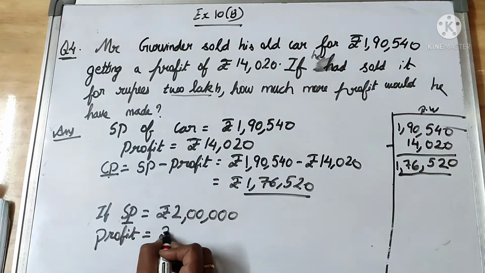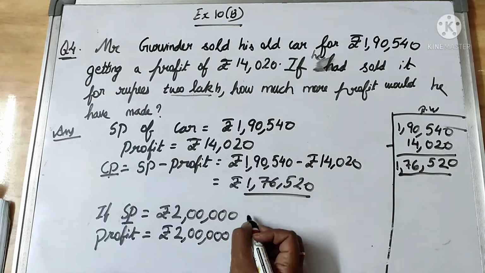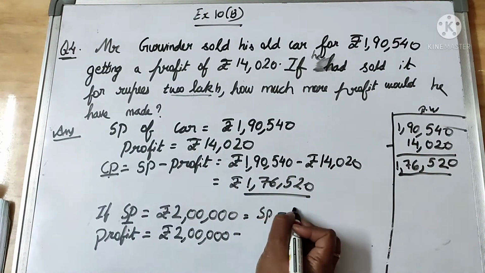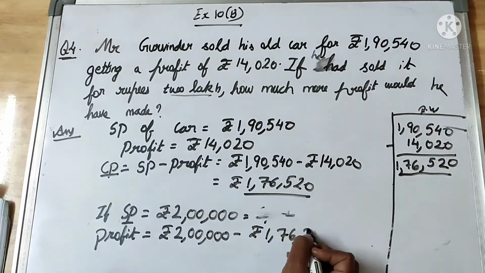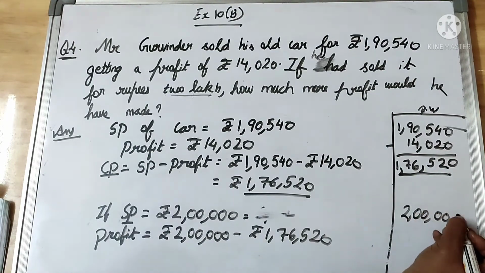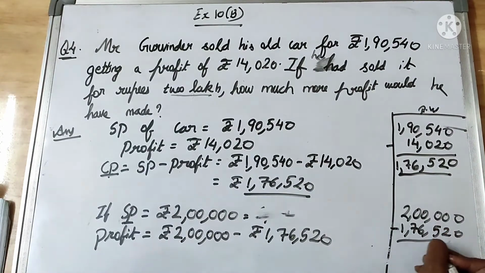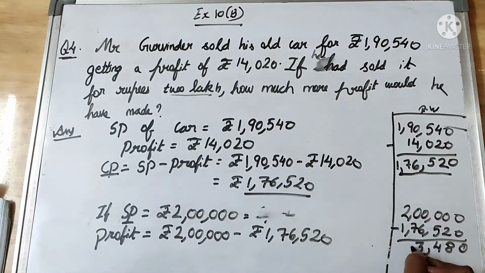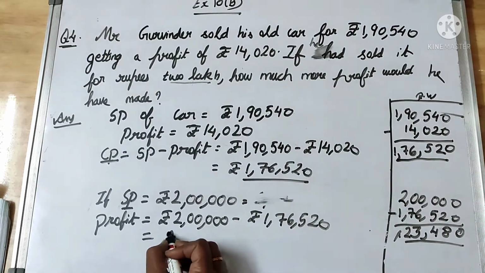Okay, if he sells it for 2 lakh, it will be 2 lakh minus cost price, which will be equal to SP minus CP, rupees 1,76,520. So it comes out to be 2 lakh minus 1,76,520. Now 0 minus 0, 10 minus 2, 8, 9 minus 5, 4, 9 minus 6, 3, 9 minus 7, 2, which is 23,480 rupees.